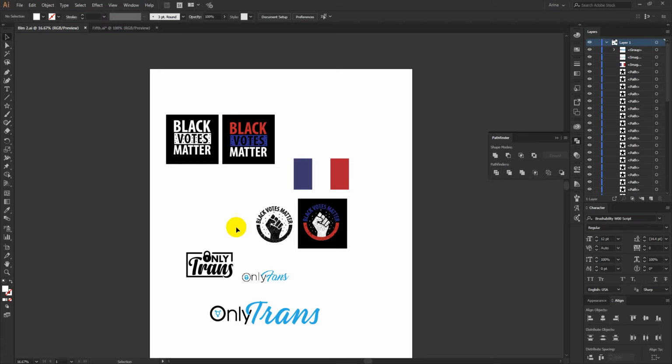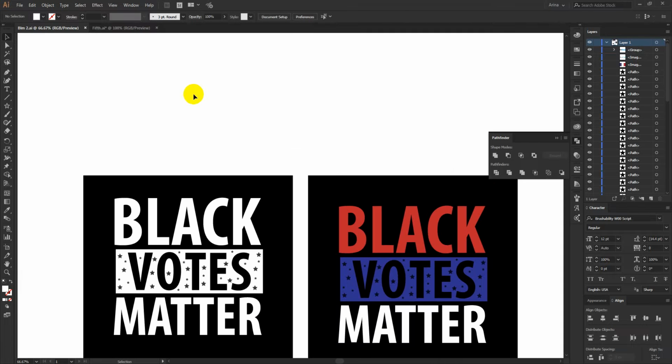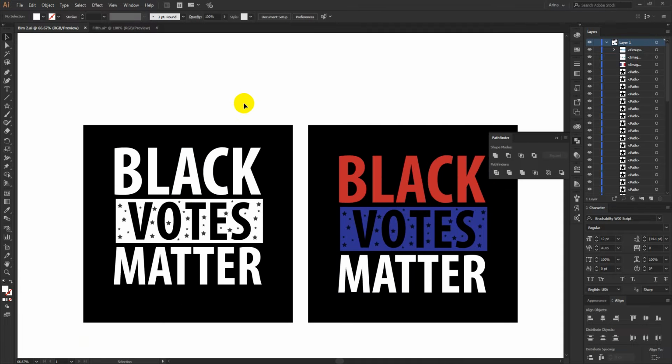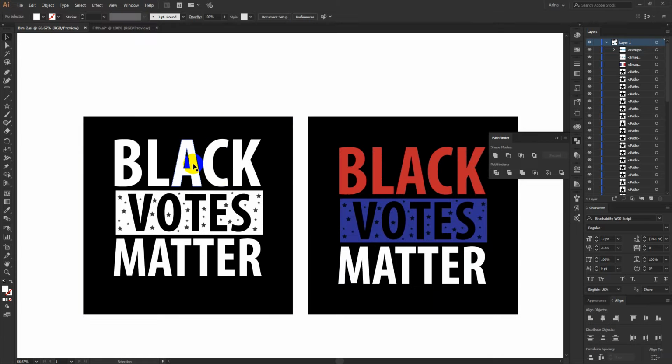So for this one here, I made this design for him. Like you can see, that same design, like black lives matter, but I replaced that lives with boards. And to match with the US flag theme, I needed to make it in three colors, like the red, blue and white. And then I added some stars in this part just to represent the stars of the flag. So this was one design.